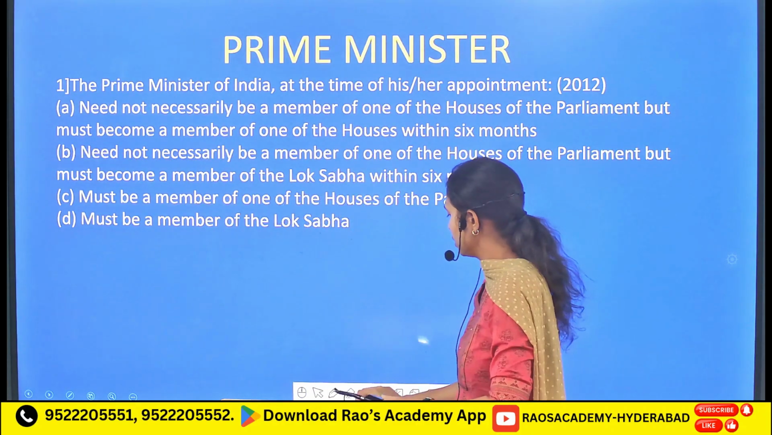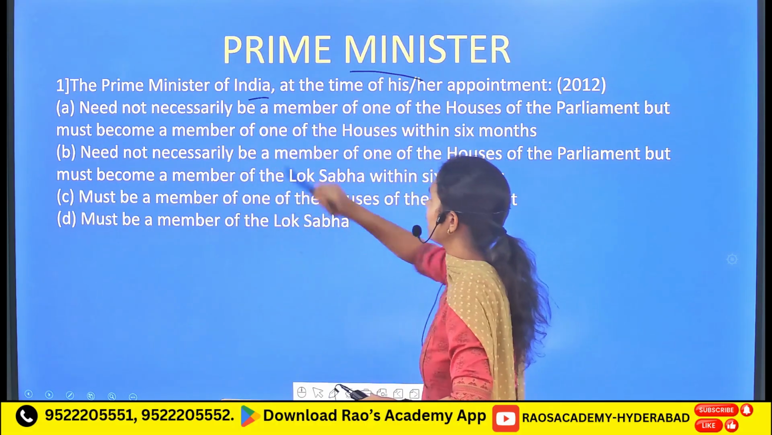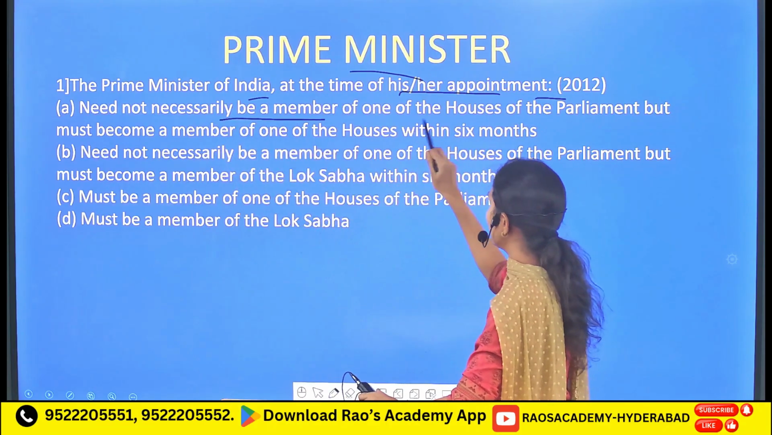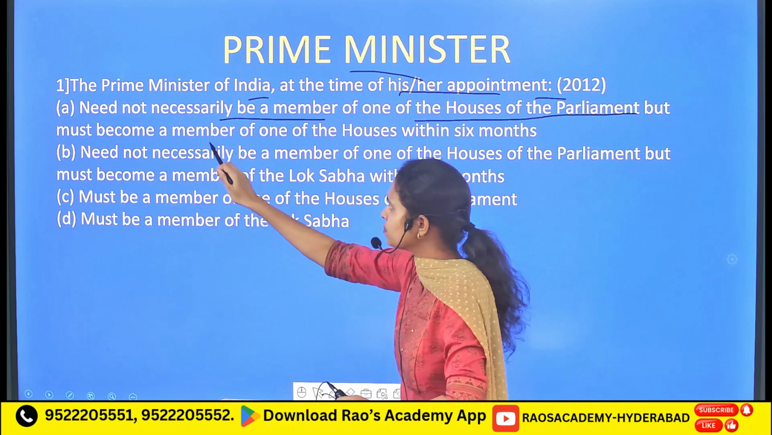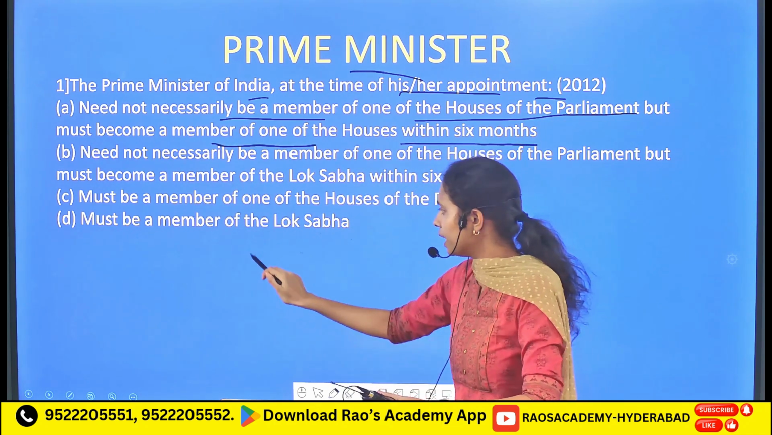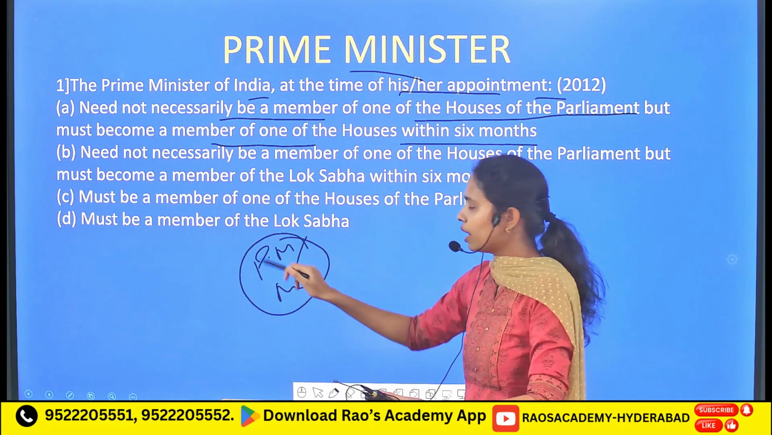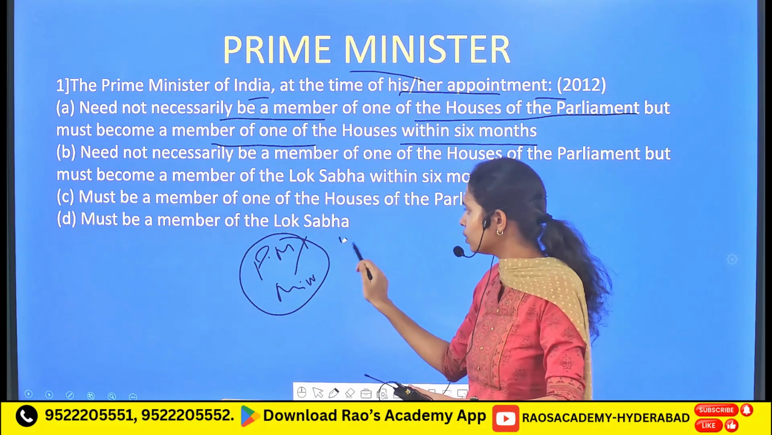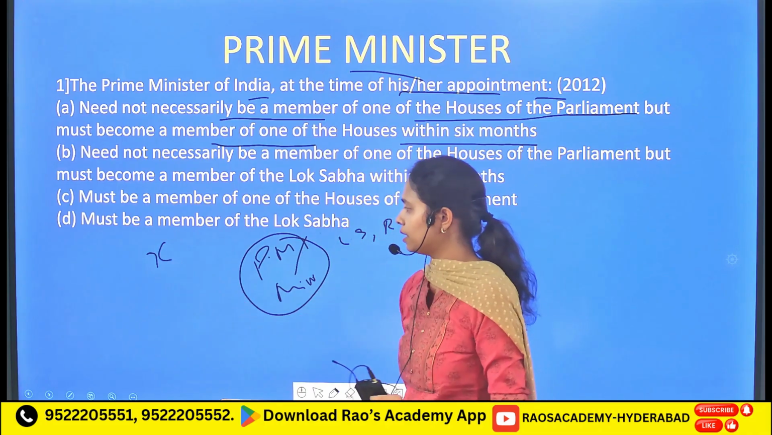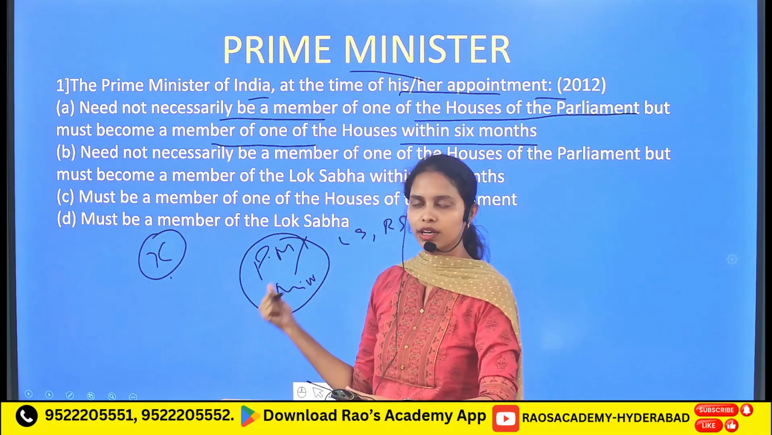Followed by the concept of Prime Minister. So here the Prime Minister of India at the time of his or her appointment need not necessarily be a member of one of the houses of the parliament, but must become a member of one of the houses within 6 months. There is a kind of provision that either the Prime Minister or any minister of India may not be a member of both Lok Sabha as well as the Rajya Sabha. For example, let's take a person called X, who is not a member of Lok Sabha as well as not a member of the Rajya Sabha.